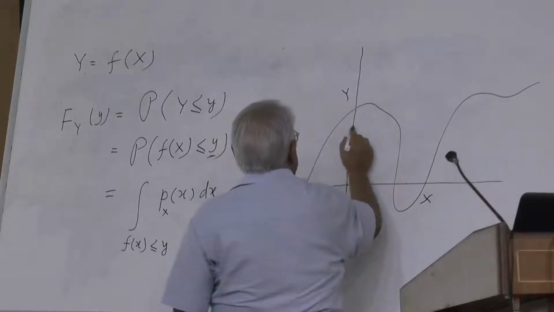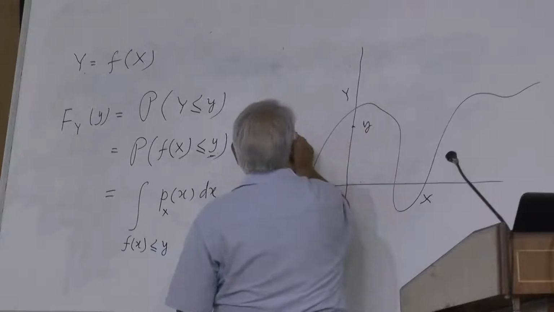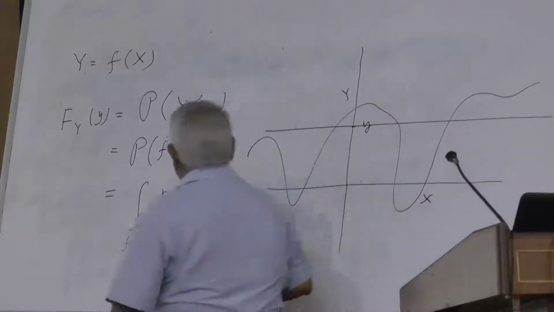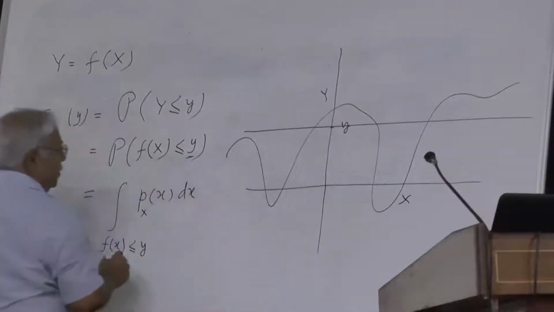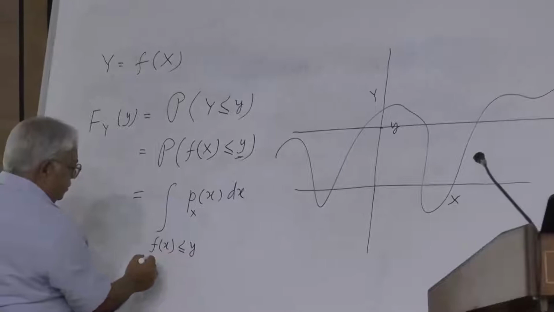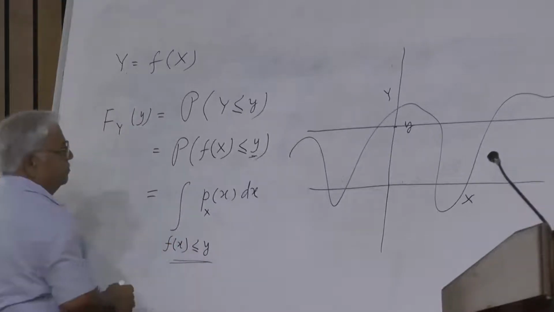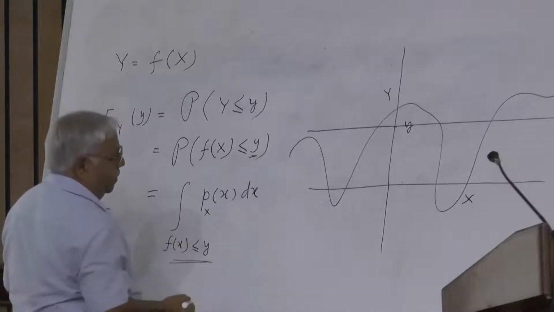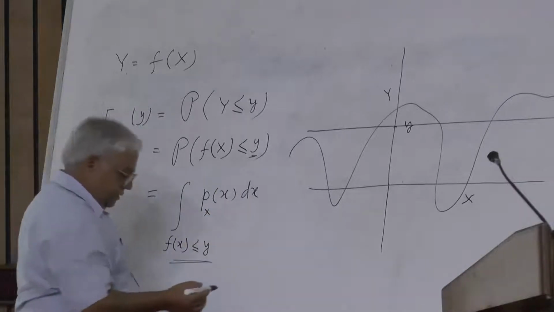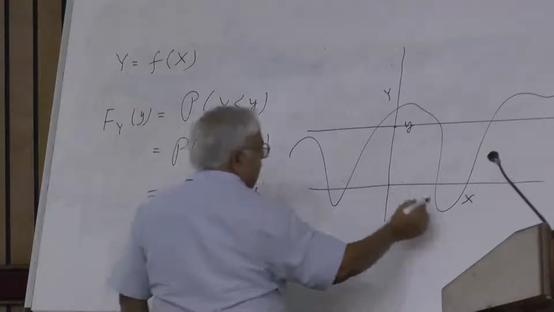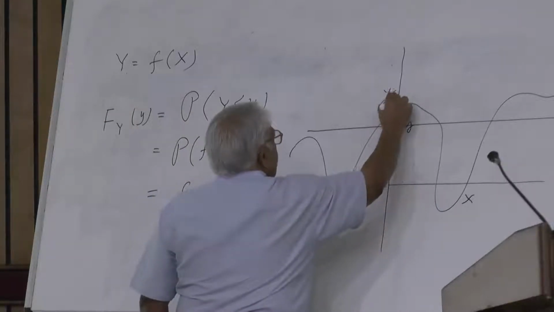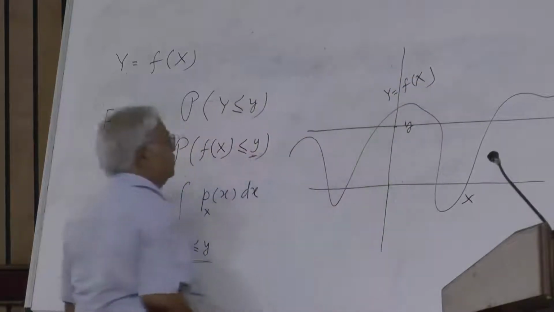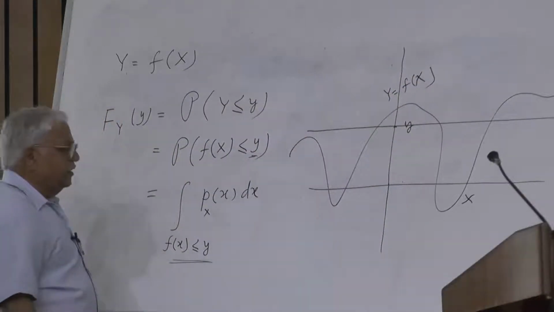So, if I set a level, let us say here, small y, I am drawing this line. Can you identify the range where this event is true? Here, rather than this Y, I am writing this as f of x. Okay. So, can we identify the range?